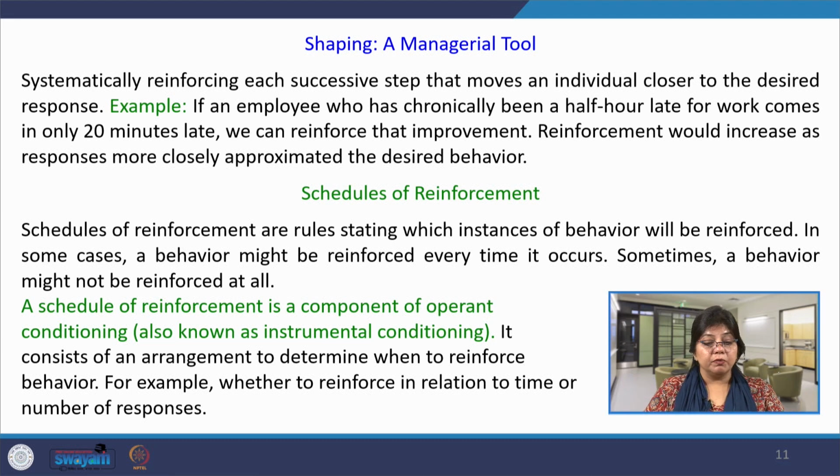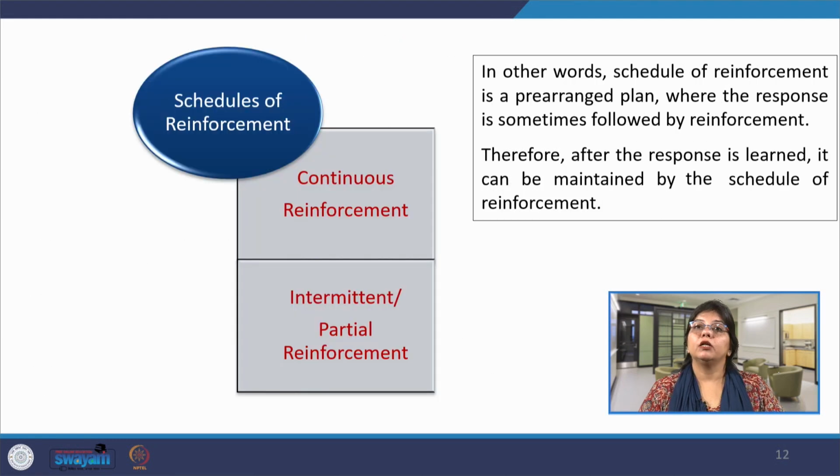So, a schedule of reinforcement is a component of operant conditioning, also known as instrumental conditioning. It is an extension of instrumental conditioning in terms of reinforcement, positive or negative. It consists of an arrangement to determine when to reinforce behavior and when not. For example, whether to reinforce in relation to time or number of responses. As I mentioned, maybe in what time the person will be reinforced, or based on the quantity, in what ratio the person has changed, and then the behavior will be reinforced. So, there are two types of reinforcement, the continuous reinforcement and the intermittent or partial reinforcement.